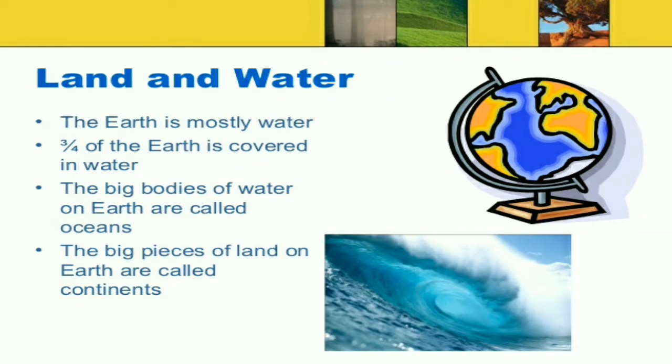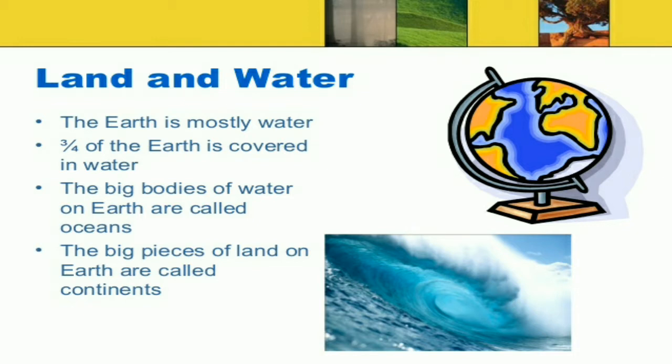Now, land and water. What is land and what is water? Earth is made up of water and land, and mostly water: three-fourths of the Earth is covered in water.